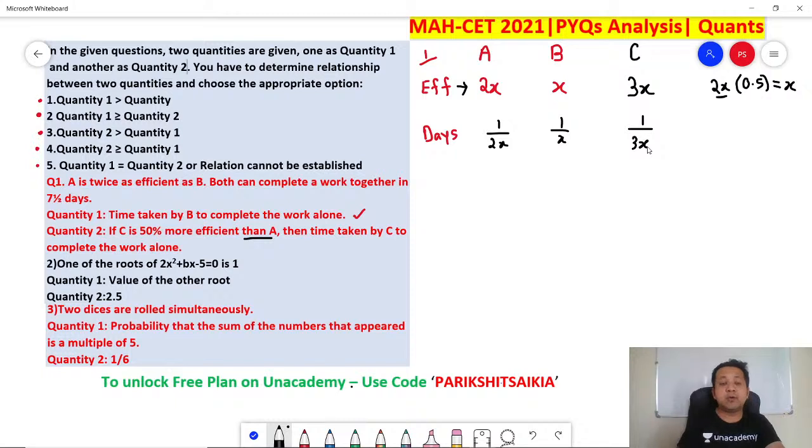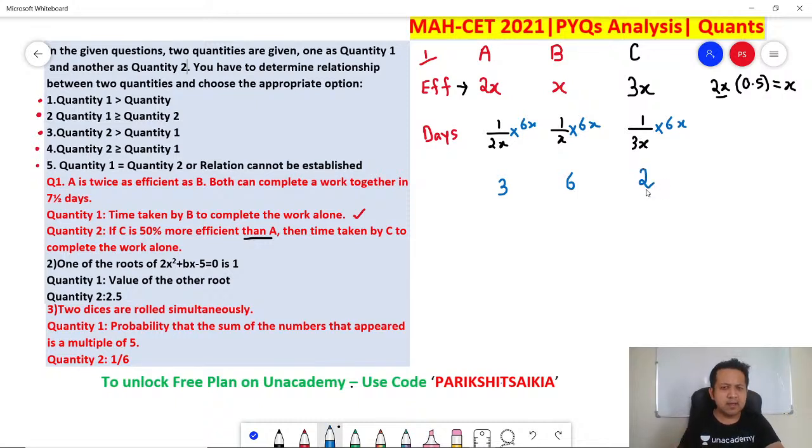You can never have ratios in terms of fractions. Now we have fractions. So what will you do? You got to multiply every term with such a number such that the denominator gets cancelled off. You can multiply everything with, let's say, 6x. Why? LCM of 2, 1 and 3 is 6. So first one will become 3, second one will become 6, and the last one will become 2.